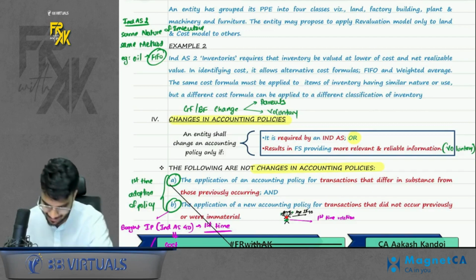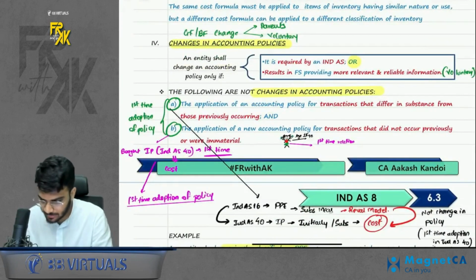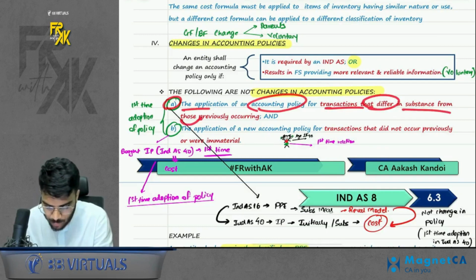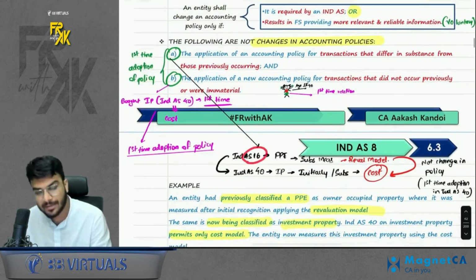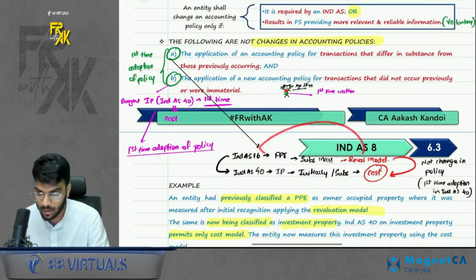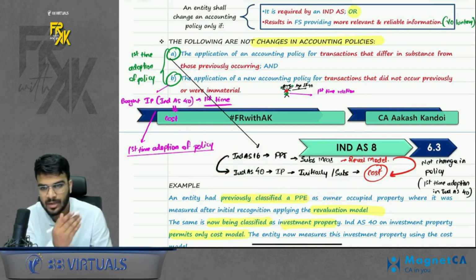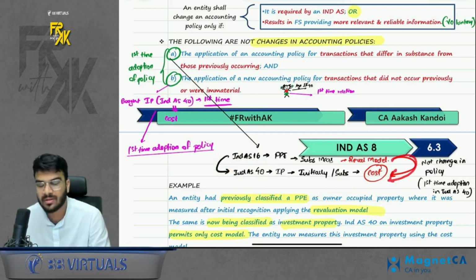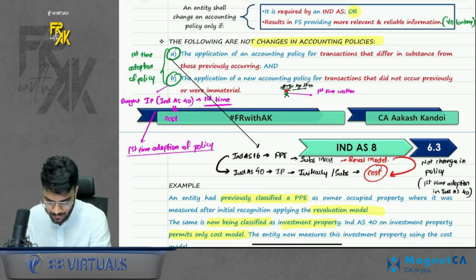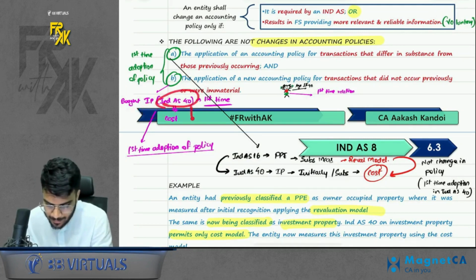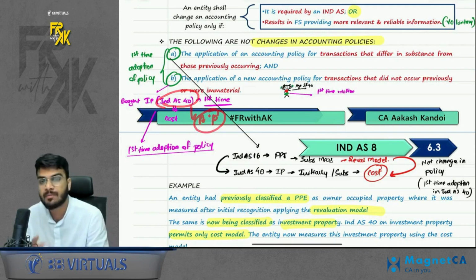Remember now, we use this example? Yes, sir. In following two cases, these are not changes in accounting policies. There are two examples given. First, application of accounting policy for transactions that differ in substance from those previously occurring. In case you remember, I discussed, let's say for example, you were under Ind AS 16, you were following revaluation model. Now you shifted to Ind AS 40. In Ind AS 40, we have to follow cost model. Now once you reclassify your asset from one Ind AS to another Ind AS, and because of it the model is changing, it is not change in policy, it is first time adoption of policy. Similarly, let's say if you bought Ind AS 40 IP for the first time in your life, and if you apply any accounting policy to this, it is not changing policy, this is first time adoption of policy.